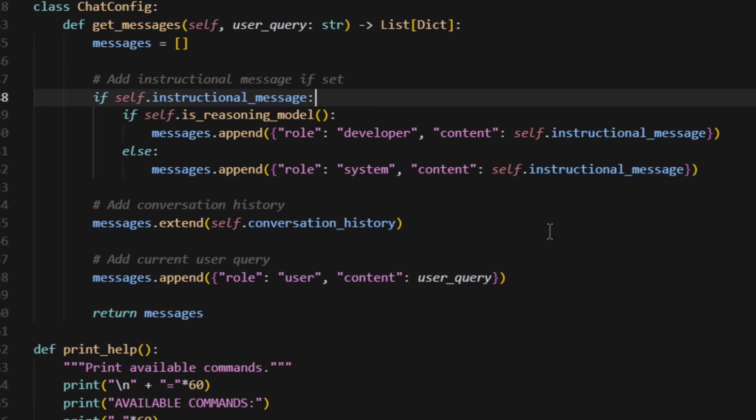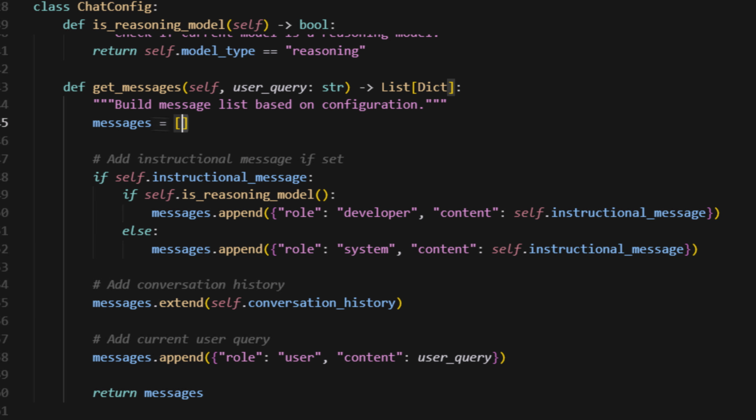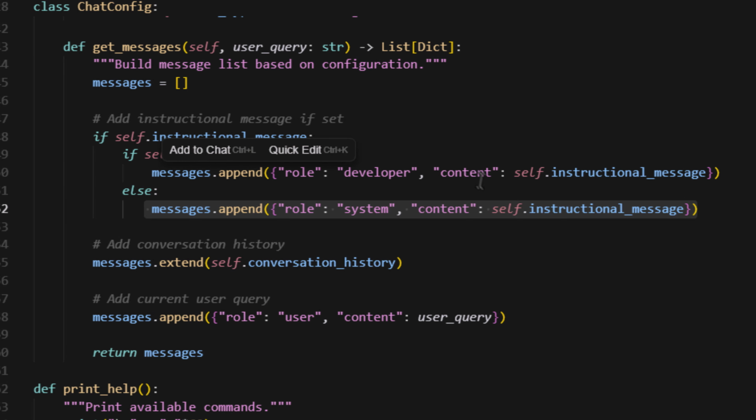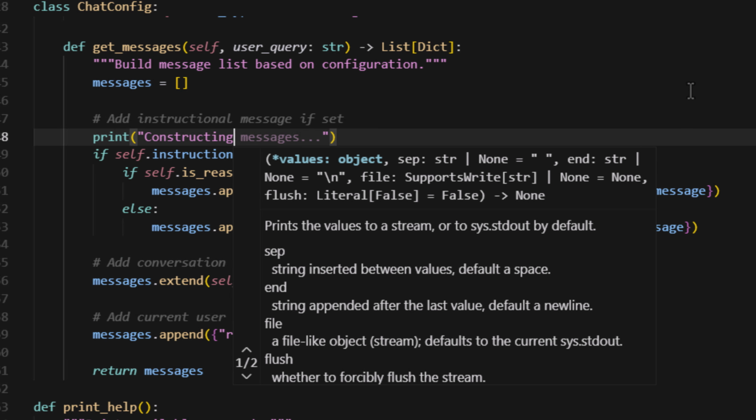And this will become even more clear when we look at the messages that we are sending to the AI model. So let's add some print statements so we can look into the messages in detail before they are sent to the AI model. This is the point where we are trying to build our messages data structure, and it will have a developer or system message depending on whether it's a reasoning or non-reasoning model respectively. Okay, so let's print constructing instruction message.